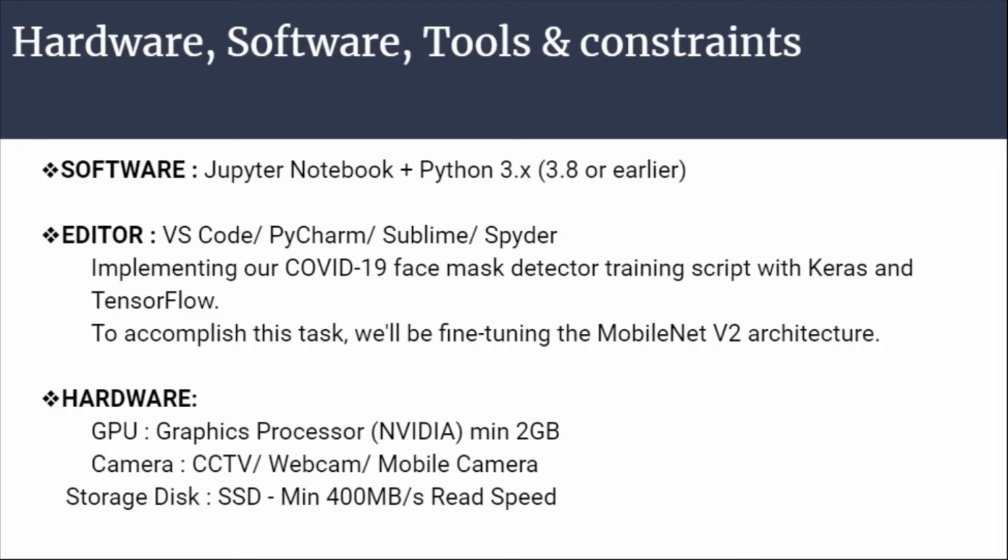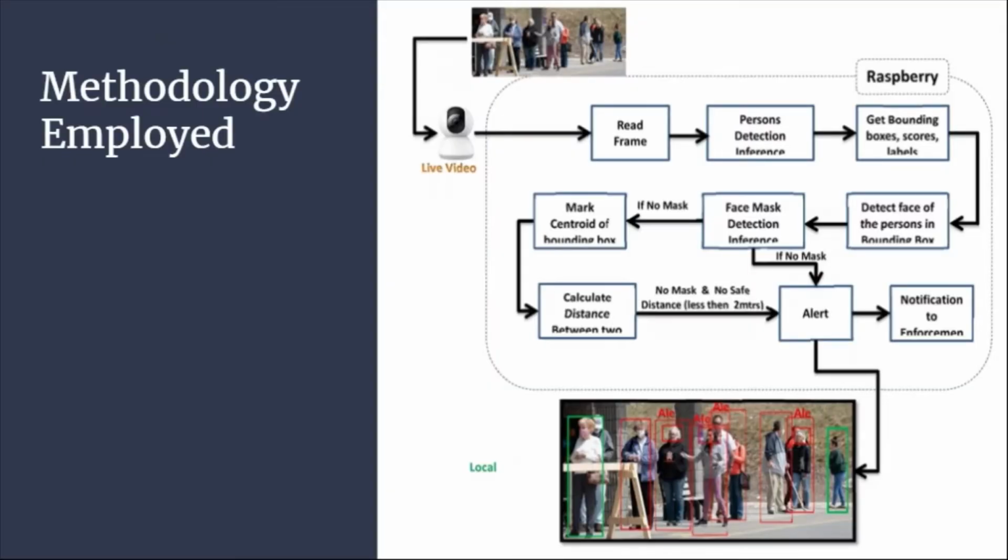In this project, we develop a deep learning model using Python, Keras, OpenCV, and TensorFlow. And for hardware, you just need a 400 MB per second read speed and a camera in the form of a webcam or CCTV. Methodology. The proposed system uses a transfer learning approach to performance optimization with a deep learning algorithm and computer vision to automatically monitor people in public places.